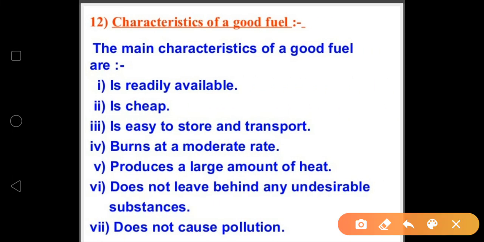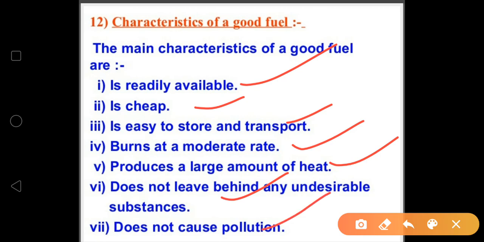So these are the characteristics of a good fuel. As I told you earlier also, it is readily available, it should be cheap, it is easy to store and transport, it burns at a moderate rate, and it produces a large amount of heat. It does not leave behind any undesirable substances and does not cause any type of pollution. You can add more points also: it should have a low ignition temperature so that it catches fire very easily, and it should have a high calorific value. You can add these two points in this.